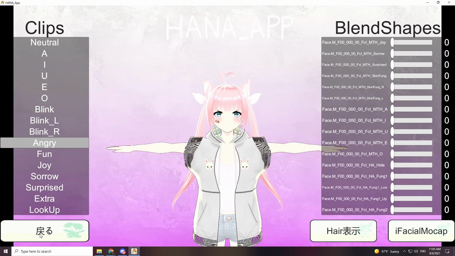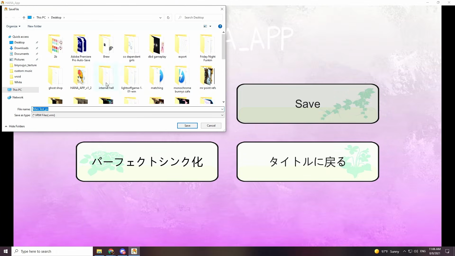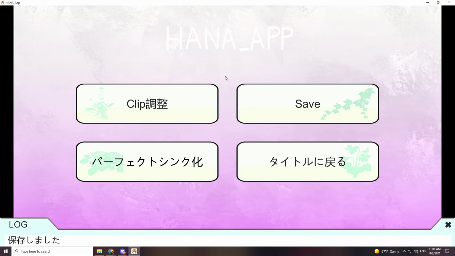Once you've done that, you're going to press this button here. This means to go back, and you're going to click this save button, and you're going to save it anywhere on your desktop. You can rename it if you want to, but this is going to let you know that this is the one with the perfect sync. And that's it. Your model now has perfect lip sync.